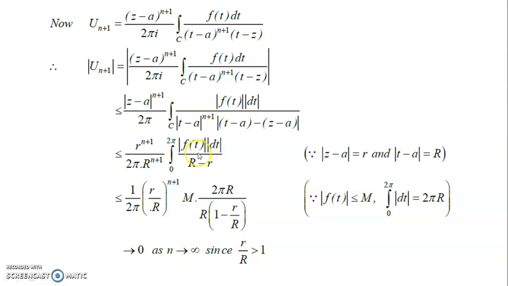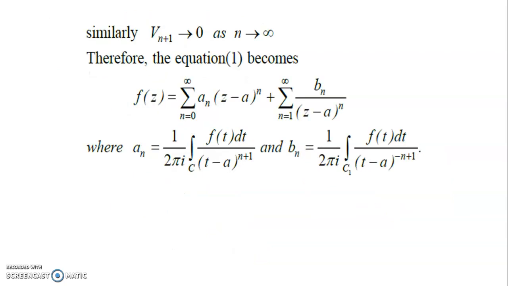And this f of t dt is the circumference of the circle, so finally un plus 1 is 0 as n approaches infinity, since small r compared to capital R is small. So that's why it is 0, and similarly vn plus 1 is 0 as n approaches infinity.